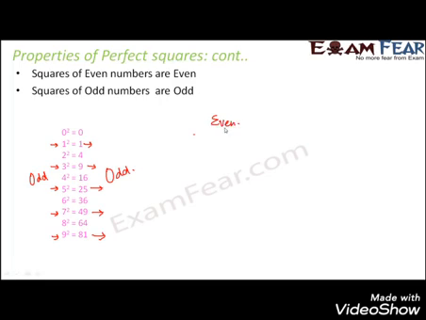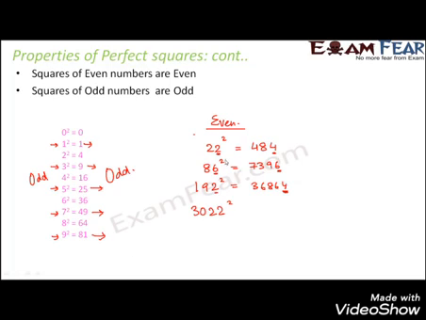First let us take a set of even numbers. Let's say 22, 86, 192, 3022. These are all even numbers, and we have to find the squares of these. What is the square of 22? 22 square is 484. You see at the end you have an even number. 86 square is 7396. Even here, even here. 192 square is 36864. Here also, even here, even here.